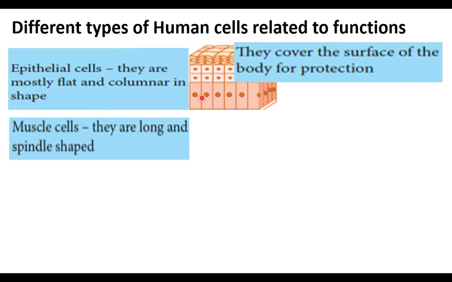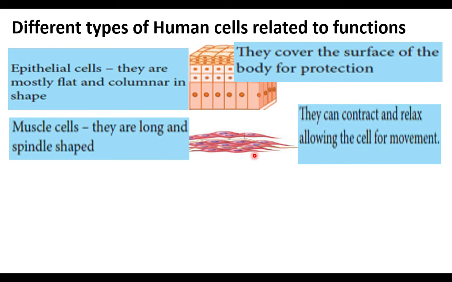Muscular cells are long and spindle shaped. Spindle shaped means the cells are broader at the middle and narrow at the ends. These muscles are elastic in nature. If we pull a rubber band, it will expand and again contract. Muscles also contract and relax, and they help the body to show different movements.